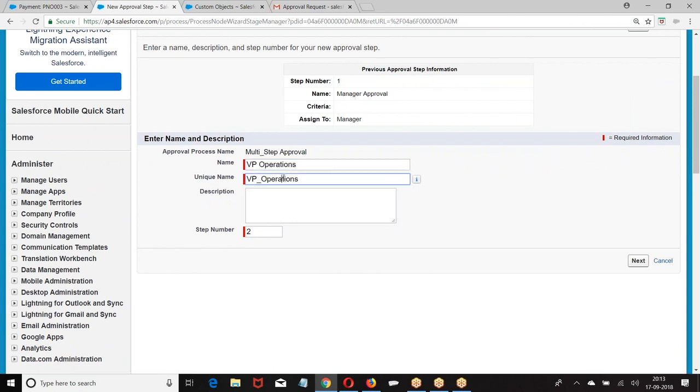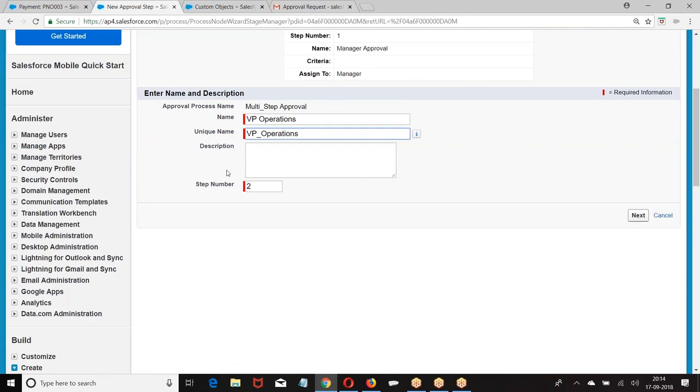Now they are asking, boss, once Divya's manager approved, do you want the record to go to the next step again? I told, not every record. If the check amount is more than 1 lakh, you need to take the approval from VP operation also. If it is only 1 lakh, no need of any extra approval. If Divya's manager approves, it's enough. If the check amount is more than 1 lakh, then Divya's manager has to approve and also the operation head has to approve it.